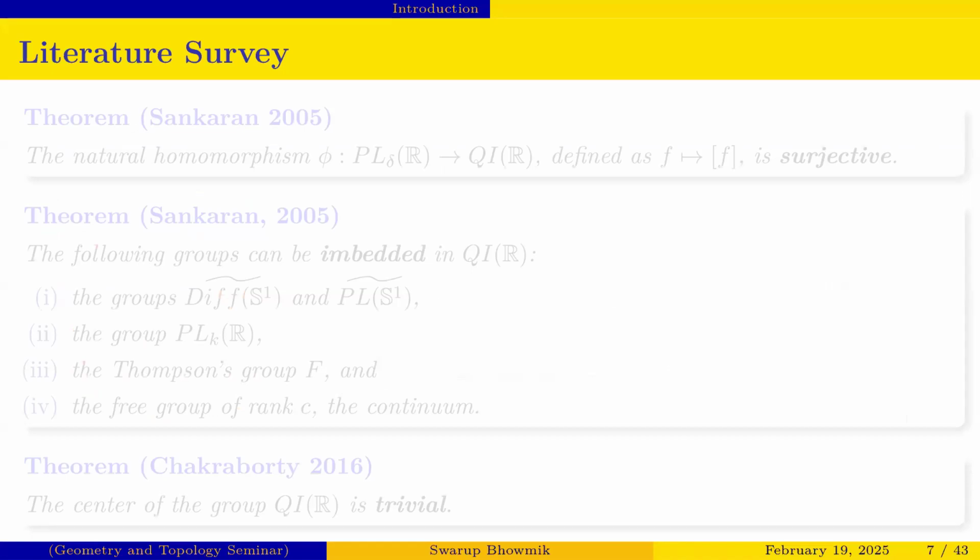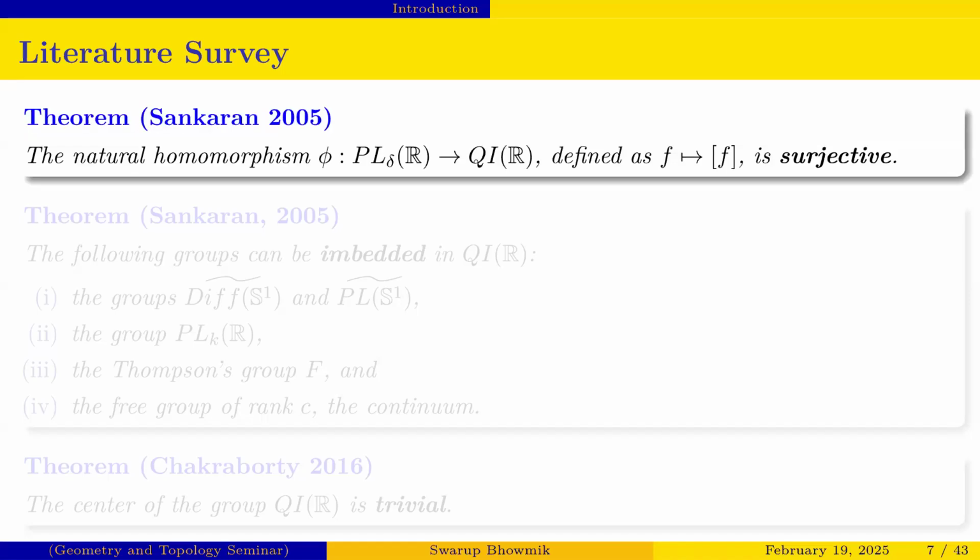From this literature survey, we got the direction of my research. My main aim is to characterize the group QIR more explicitly, and to characterize some properties of the group QIR, or QIRN also. These are the first pieces of information about the group QIR, in the sense of characterization: there is a natural homomorphism phi from PL delta R to QIR that is surjective.